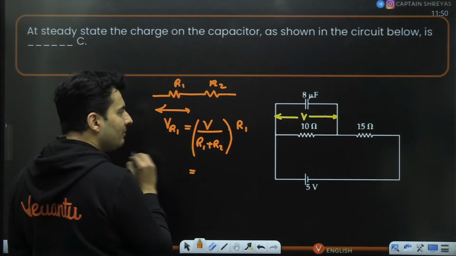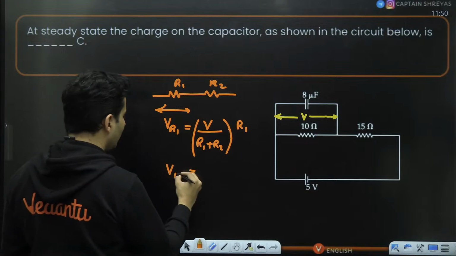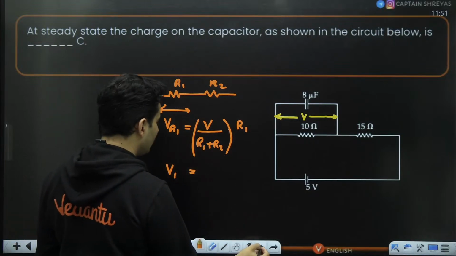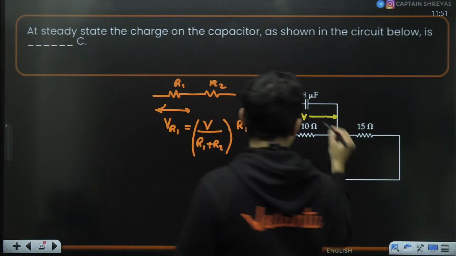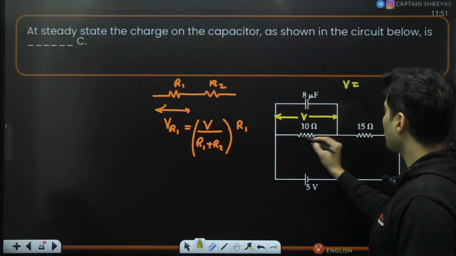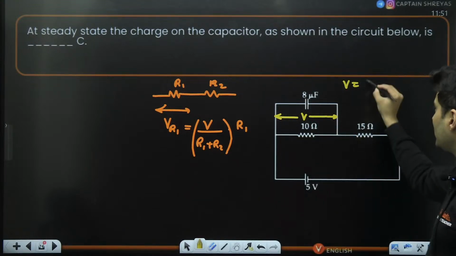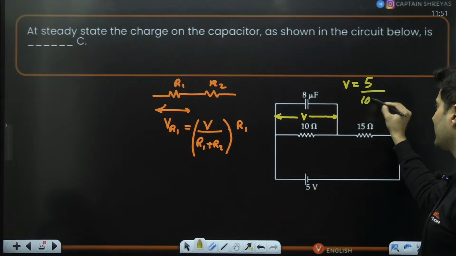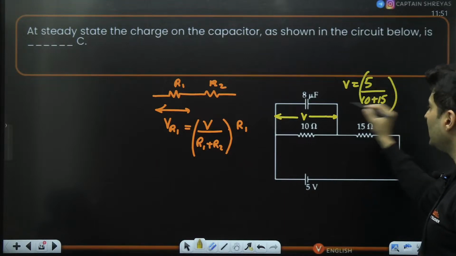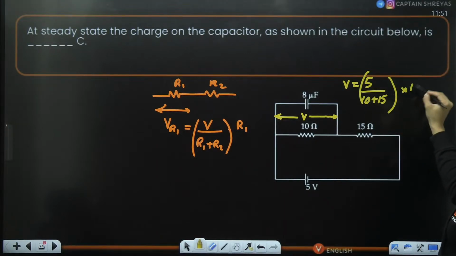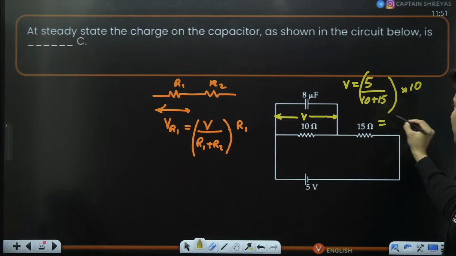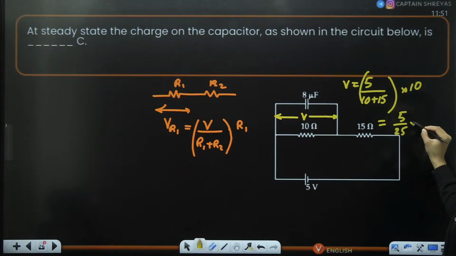That will be very easy. So the voltage across 10 ohm will be the total voltage, which is 5, upon total resistance, which is 10 plus 15, into that resistance where you want to find the voltage. So this will become 5 by 25 into 10.